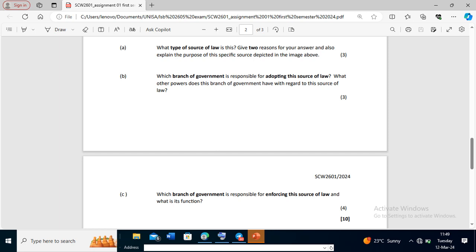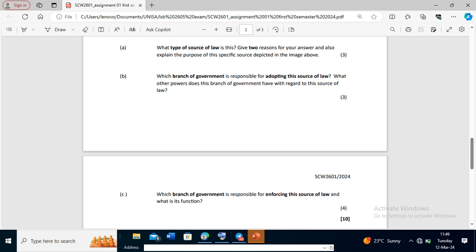It is there in your study guide on page 36, 2.2.3. So we're going to see it, and you're going to see that it speaks about the Gazette. The other thing that gives you a hint whenever you see a Gazette is to check at the top line of that page. It is written Gazette, so there's no way that it is not a Gazette.